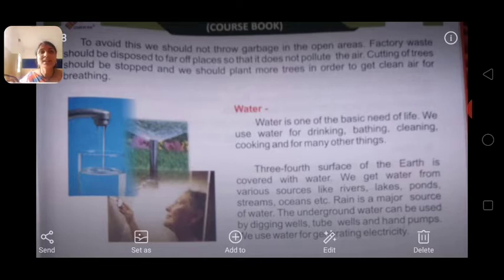Three-fourths of the surface of the earth is covered with water. This is the important point that we have to know: when you see the globe, when you see the map of our world, you see the blue color. So three-fourths of the surface of the earth is covered with water.